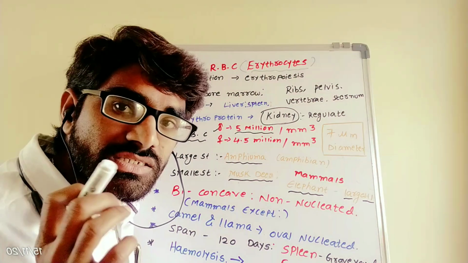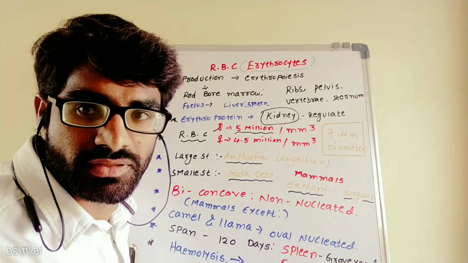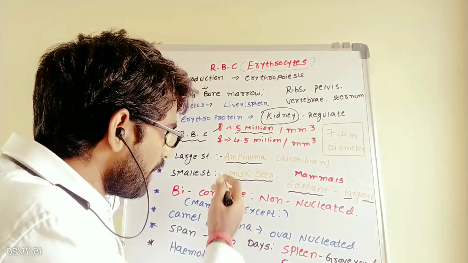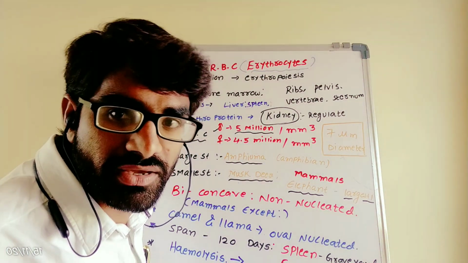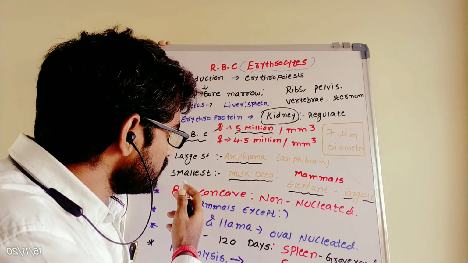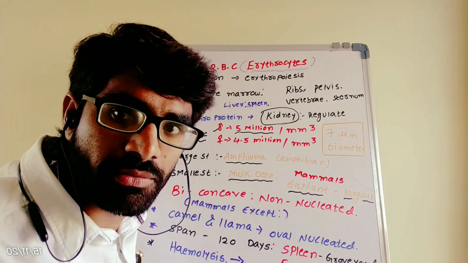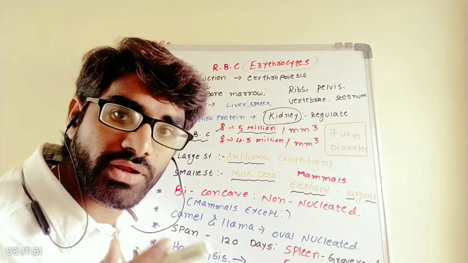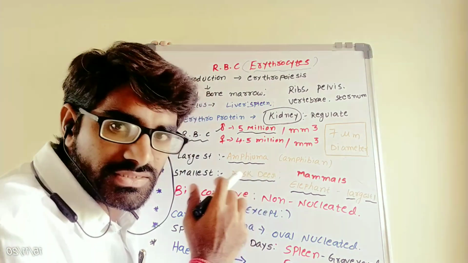The largest RBC is found in amphibians, like the salamander. The smallest RBC is found in musk deer, which is very important among mammals.